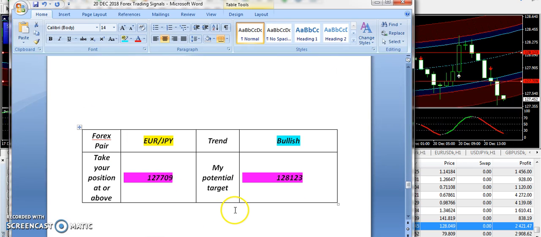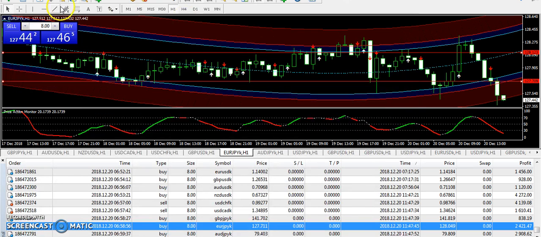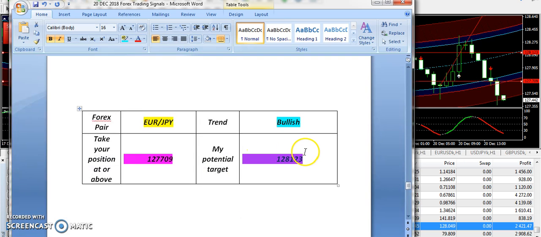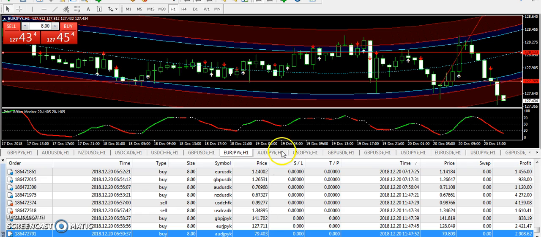Okay, now let's talk about the Euro JPY. I'm going to take you towards the signal report. So 127.709 was the bullish entry and 128.123 was the target price. And guys, clearly you can look at here, we have seen a significant upward trend right in the morning and it hit the target price with no problem. So the signal was already expired a few hours ago, but later on we have a drop, but we have nothing to do with this because we have already taken the profits.